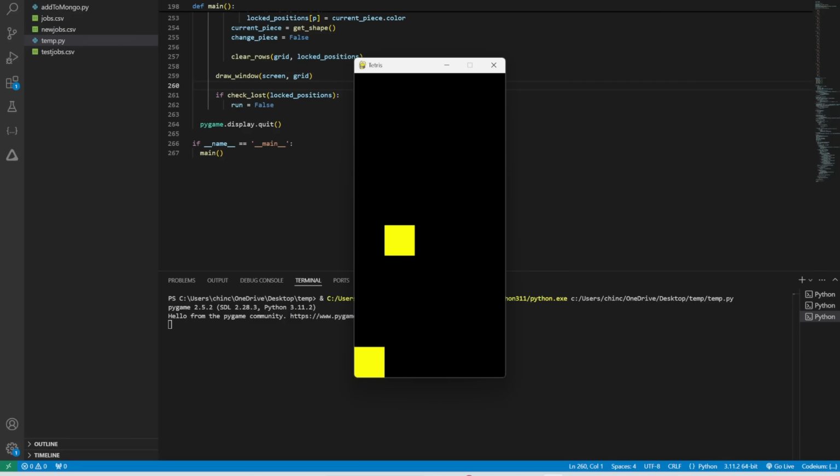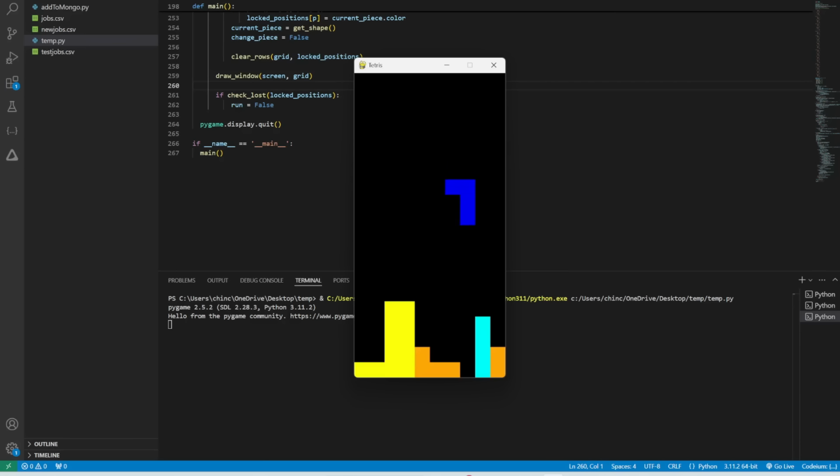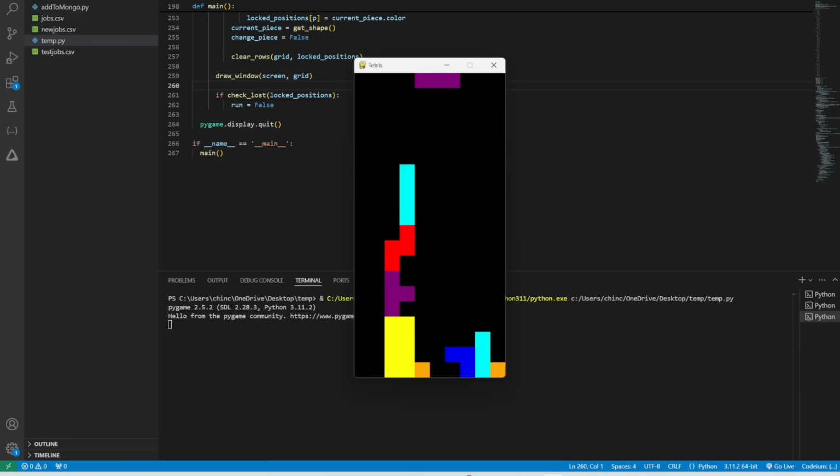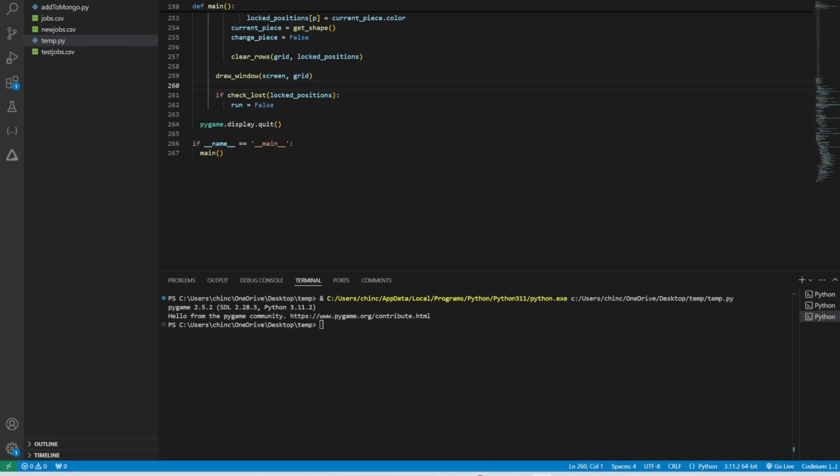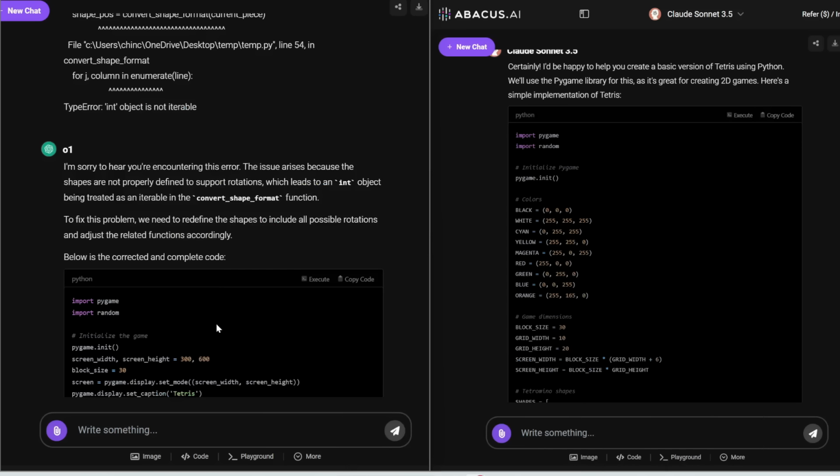Let me actually play this, and if I press up, yes, the shape does change. It does rotate the shape if I press up, and then let's see what happens here. Yes, the line does disappear. So this does work. Let me show you one more time. Let me try to make one more line disappear. Bam, there you go. So now let me try to lose the game. I'm just going to stack everything until it reaches the top and see what happens. Bam, the window closes and it's game over. It was able to get this after I pasted in the error.